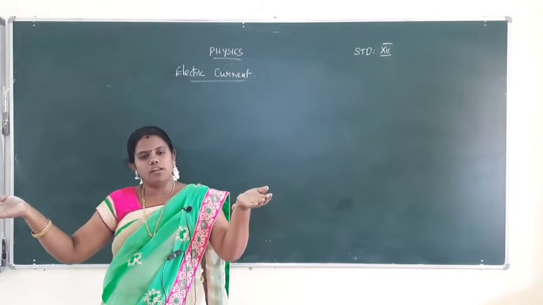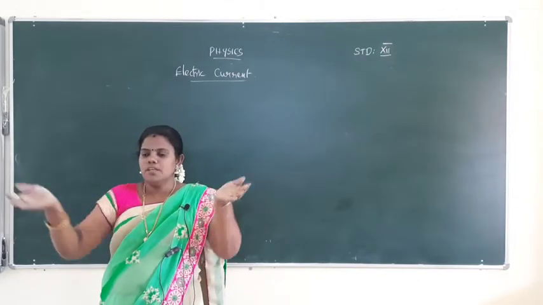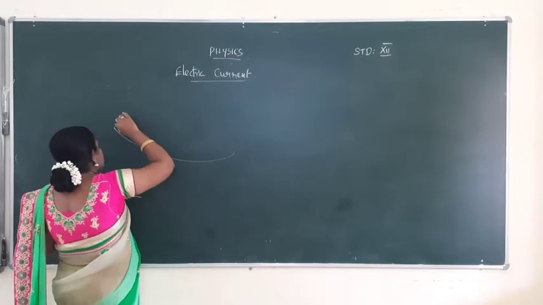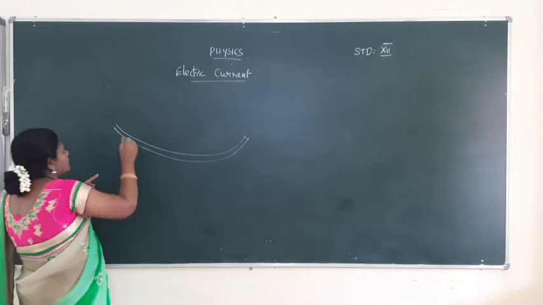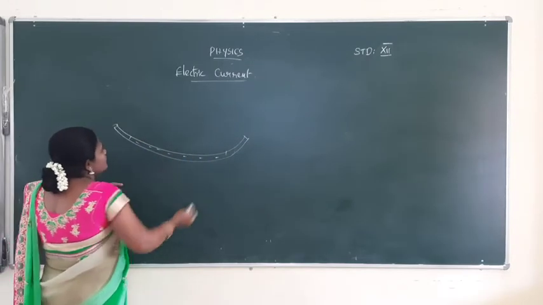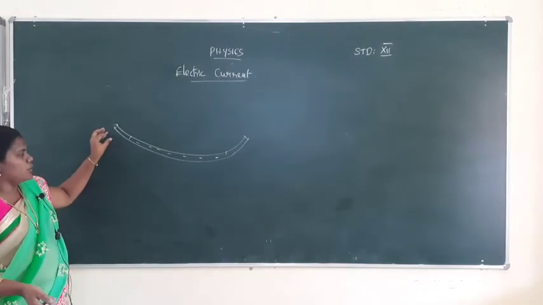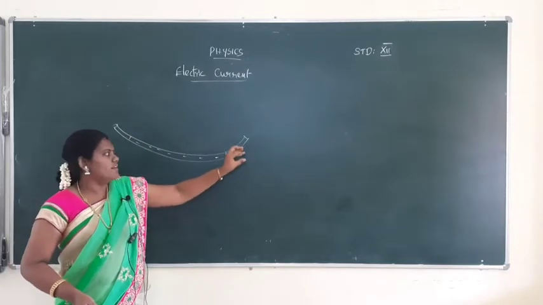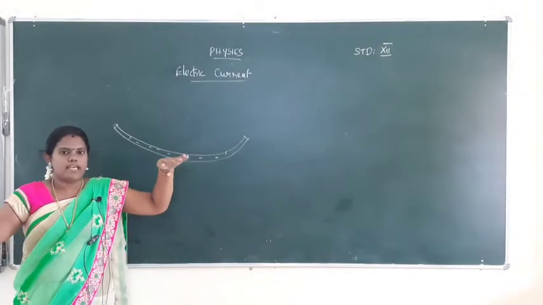Will the water flow or not? Water cannot flow, because the tube is filled with water and both of you hold it at the same height.